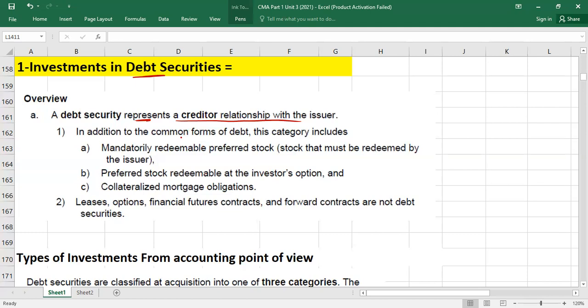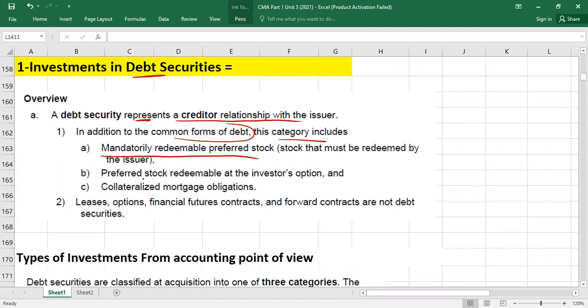So here, in addition to the common form of debt, because under debt securities, loans, obviously, bonds are debt security. In addition to that, what will the categories include? Mandatorily redeemable preferred stocks. You know, preferred stocks could be irredeemable, could be redeemable. If it is irredeemable, we say it is equity. If it is redeemable, we say it is a debt because we have to return it like a loan.